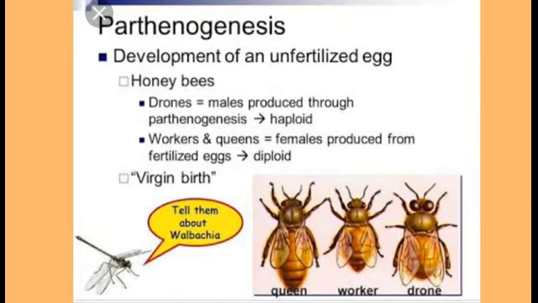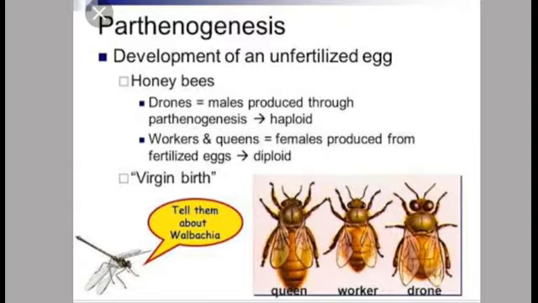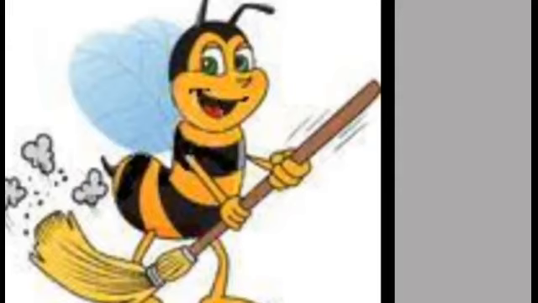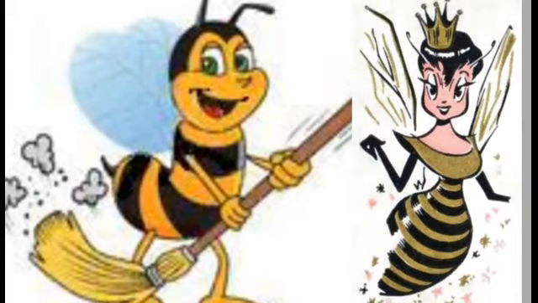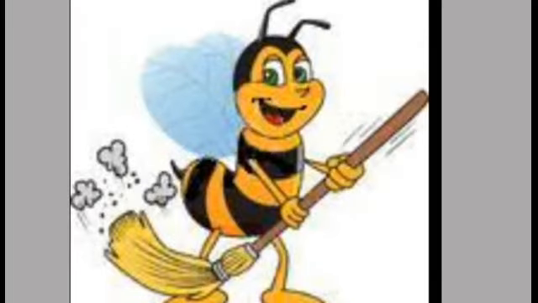Like in the case of honeybees, we can see that there are different types of females present in the beehive. There are queens, there are workers. So the female exists in two forms, worker as well as queen. If a larva is fed on bee bread, honey bread, then it becomes a worker.